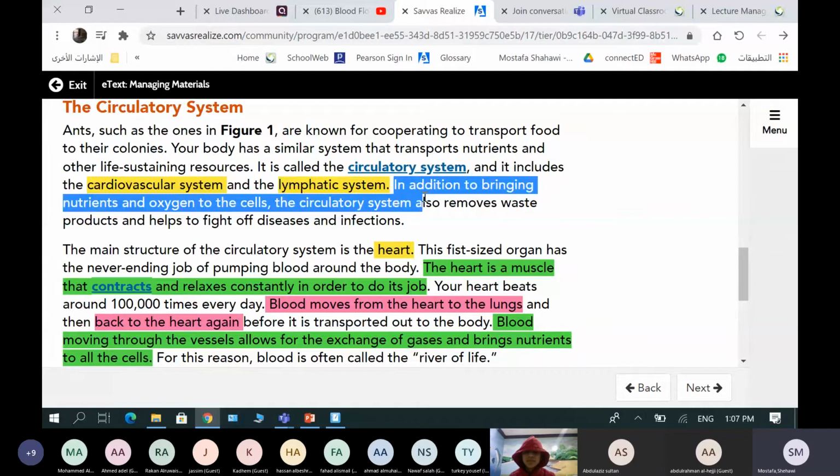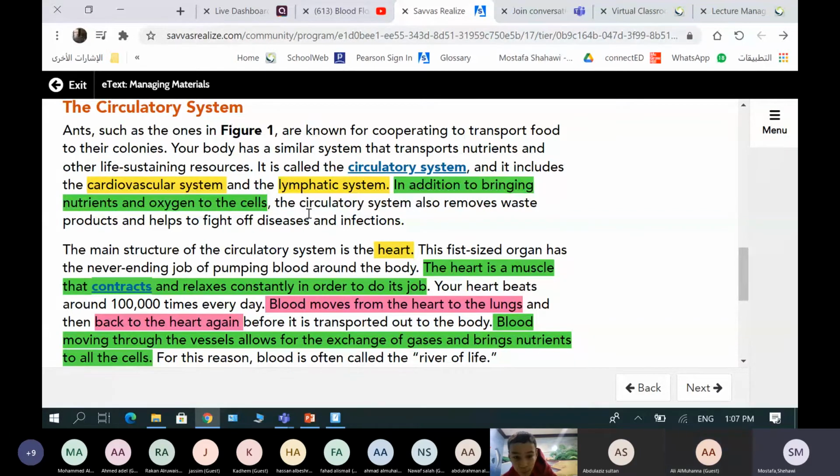Mister, I didn't understand. What is the cardiovascular system? Cardiovascular means the heart and the blood vessels. The heart, not the circulatory system. The circulatory system has two systems: the lymphatic and the cardiovascular.